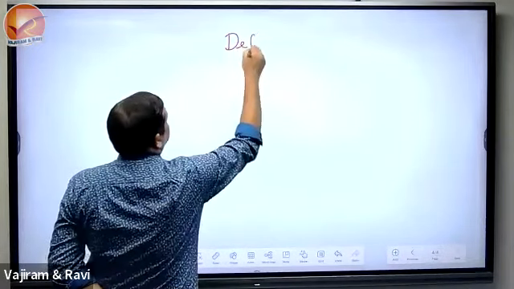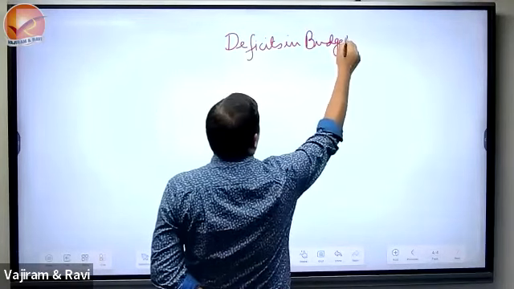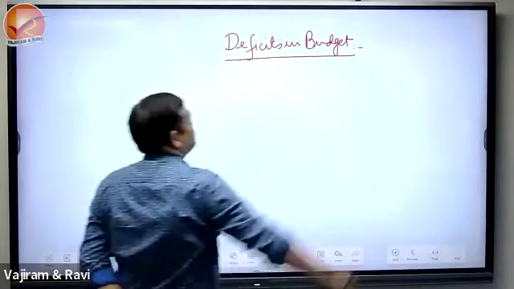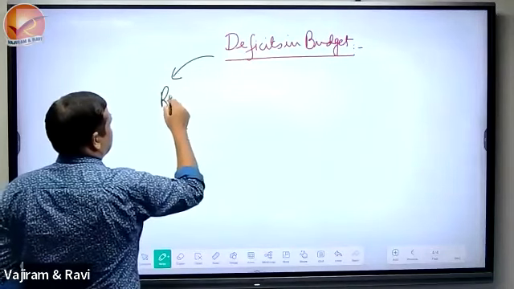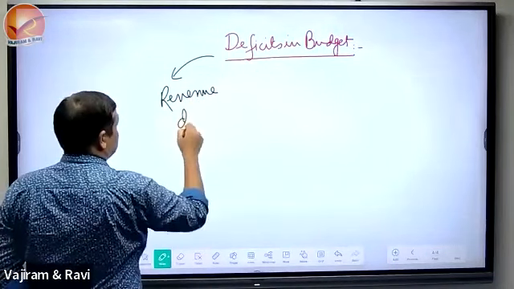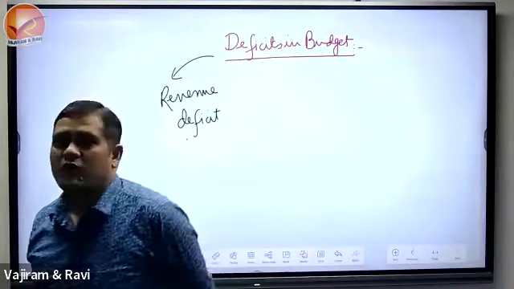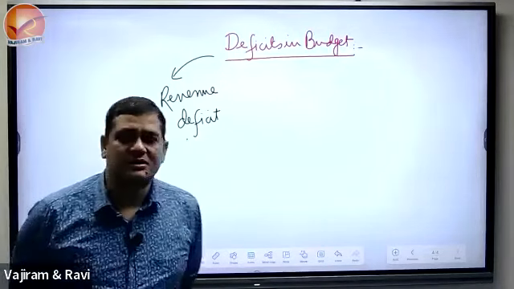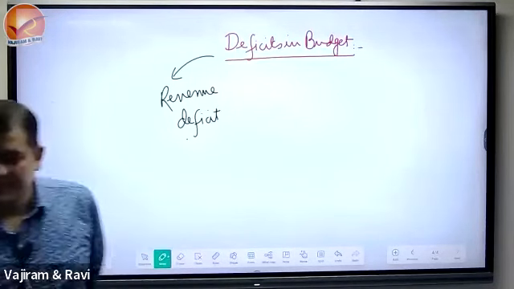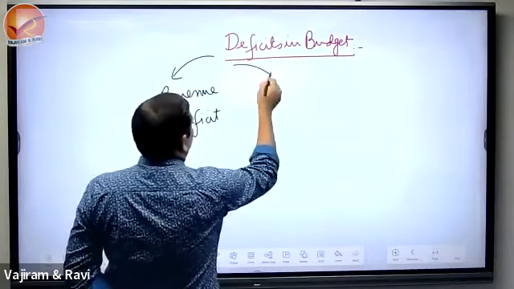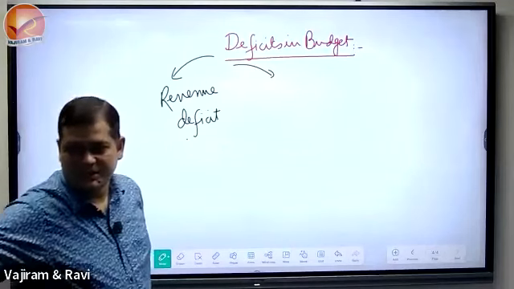Yes, deficits in budget. Deficits in budget, and we see what is revenue deficit. We'll see what is revenue deficit, what are the implications of it. If there is a deficit, what would happen? Revenue deficit. Why is there continuously a discussion to make this revenue deficit zero? 2013 mains question. We'll see about the FRBM Act. We'll study. Then why does the government announce 3 deficits every year? Revenue deficit, fiscal deficit and primary deficit.